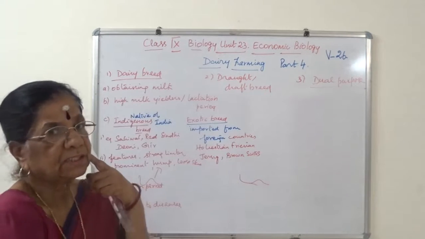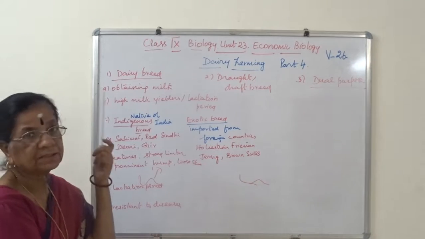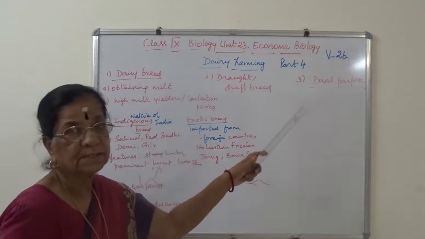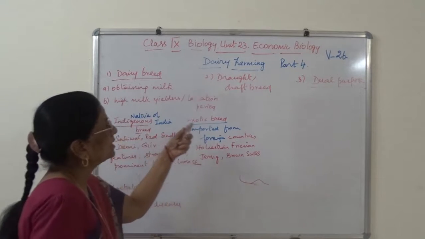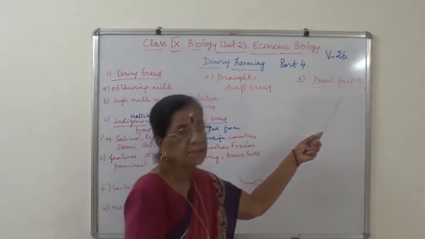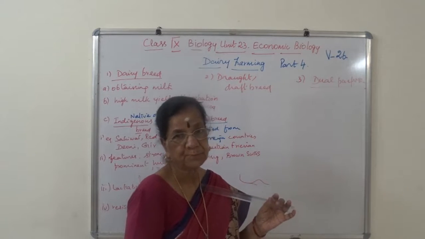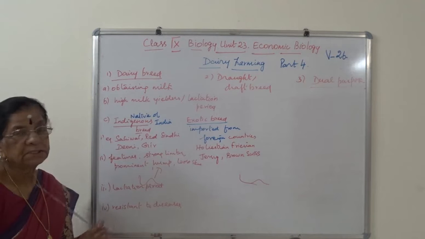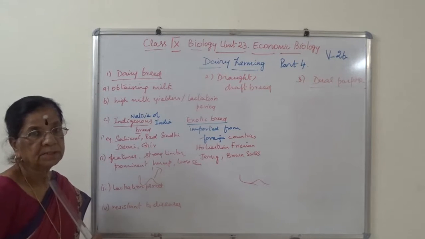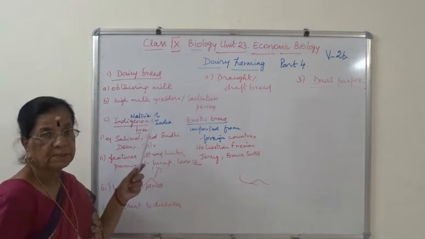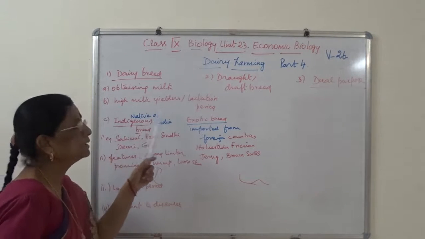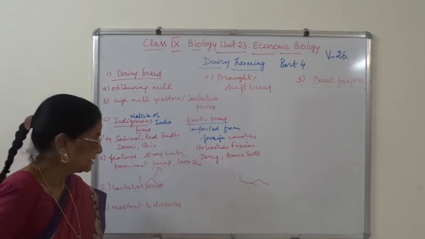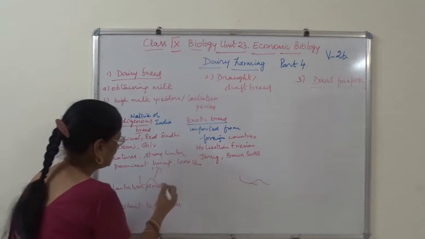I hope you remember that. Just now we learned. And then these dairy breeds are classified into 3 categories. One is dairy breed, drought or draft breed, and dual purpose breed. Now this dairy breed is meant for obtaining milk, and they are high milk yielders with a good lactation period. Lactation period, that is giving milk